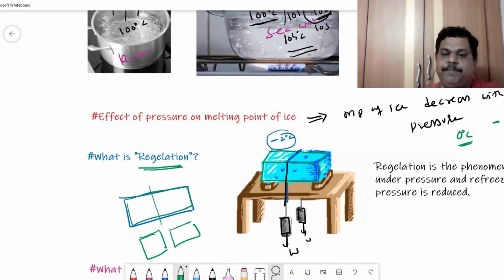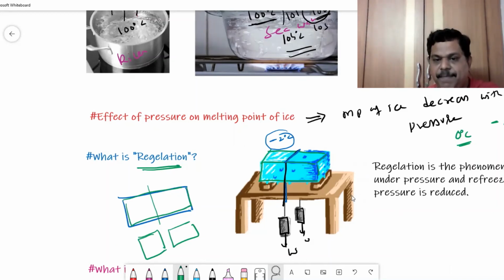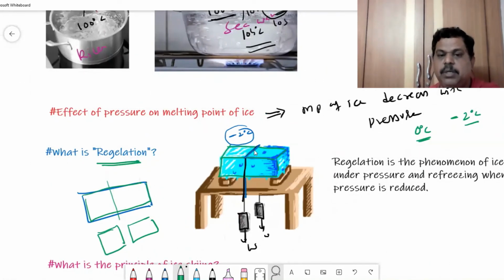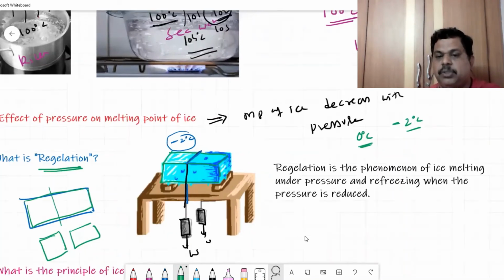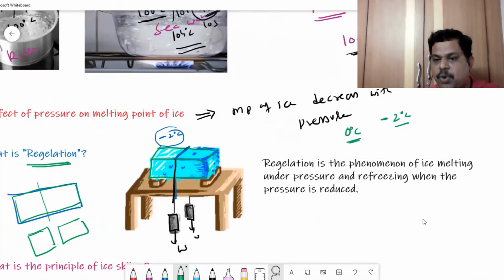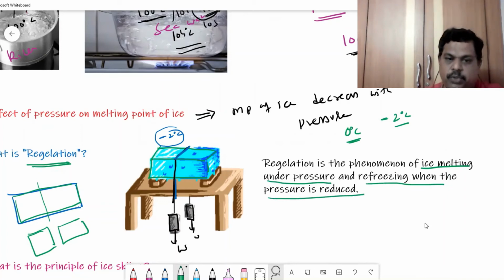What is happening here? When the metallic wire passes through, the water above it refreezes. Why? Because the surrounding temperature is -2 degrees centigrade. So regelation is the phenomenon of ice melting under pressure and freezing when the pressure is reduced. Very important. When there is pressure, ice will melt.